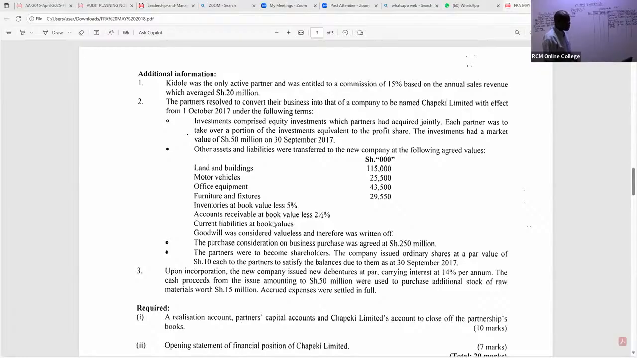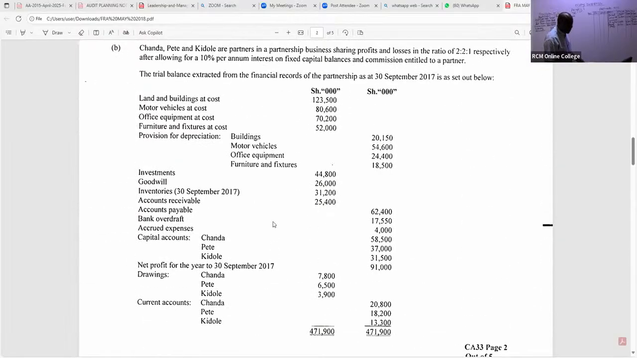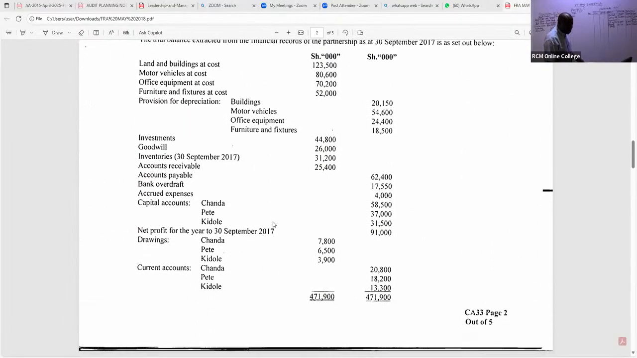So all the current liabilities, what do we have there? We have payables, and I can see we have accrued expenses. They were taken over by the new company, even the bank overdraft. Yes, I can see bank overdraft. So bank overdraft was taken over by the new company. It's a current liability. I can see a figure of bank overdraft of 17,550.